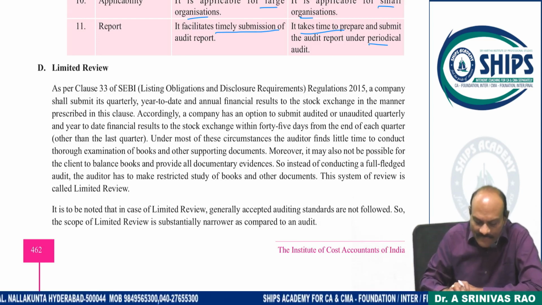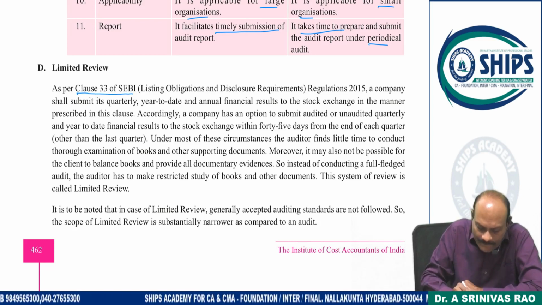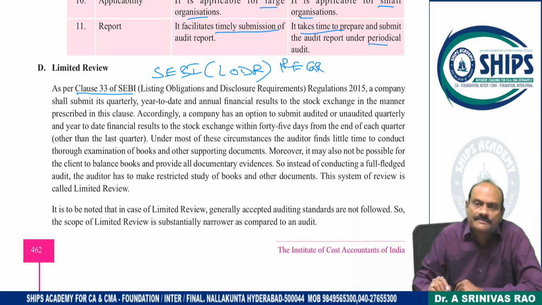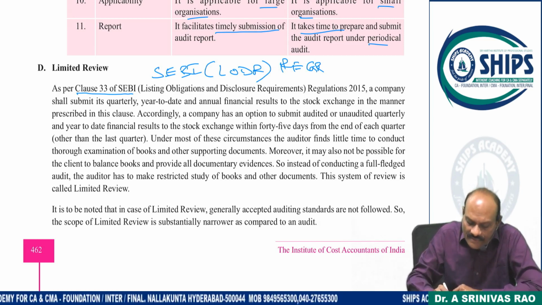Now let us see limited review. According to clause 33 of the SEBI LODR regulations. You can use that abbreviation, LODR Regulations 2015.